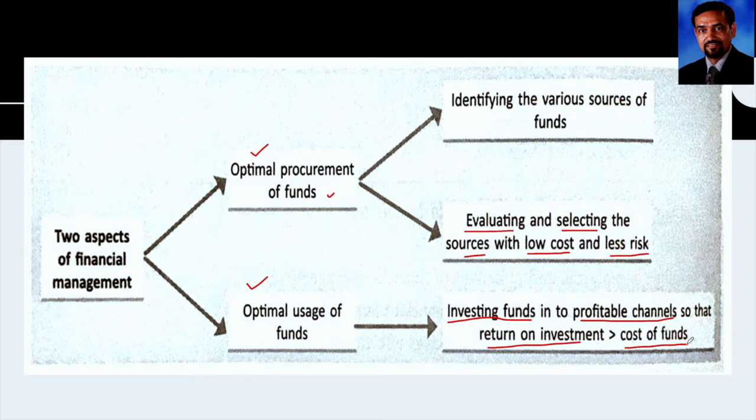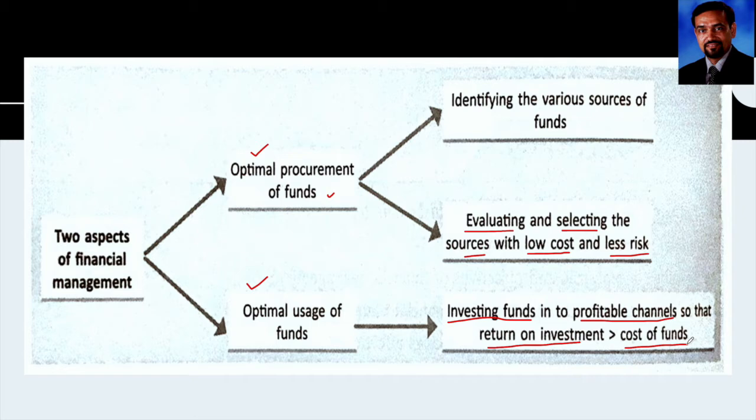Like you have raised funds by issuing debentures and the rate of the debenture is 10%, right? Now wherever you are going to invest this amount, the return should be more than 10%. And if it is not more than 10%, then it is not a profitable channel, right?